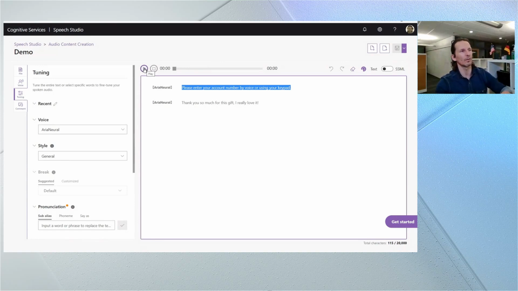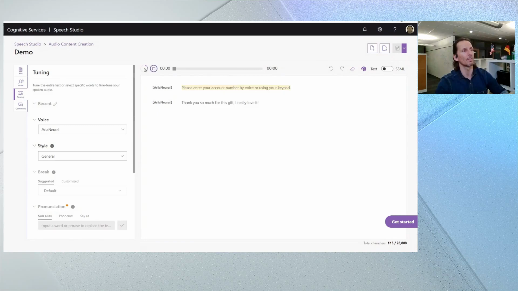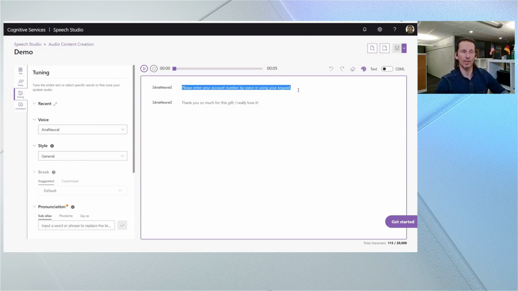And let me see what this sounds like by default if it's just given to the voice. Please enter your account number by voice or using your keypad. So the Aria Neural voice sounds really natural and good here, but the tone of the audio isn't quite right. I want it to sound a little softer and just a little bit more friendly.